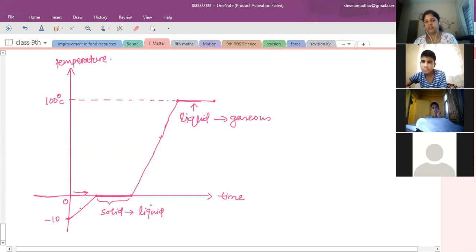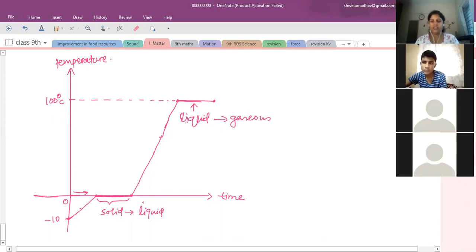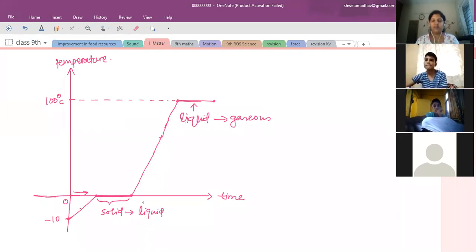Now, why does the temperature remain constant? We are supplying heat energy, but still the temperature is not changing. Why is this happening? I've explained this somewhat in the last class also. Whenever we heat any substance, the particles absorb heat energy. The measurement of that amount of heat energy present in the particles will be seen on the thermometer scale. So when we dip a thermometer, the thermometer reading will tell us about the heat energy present in the body.